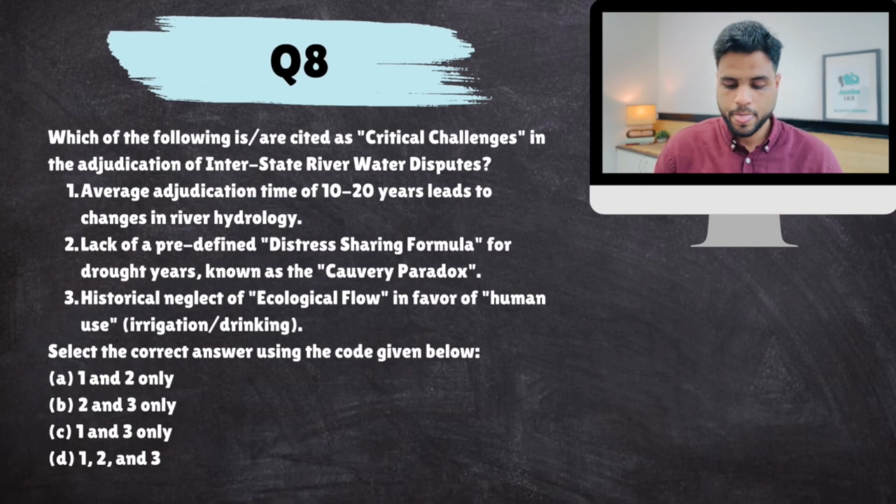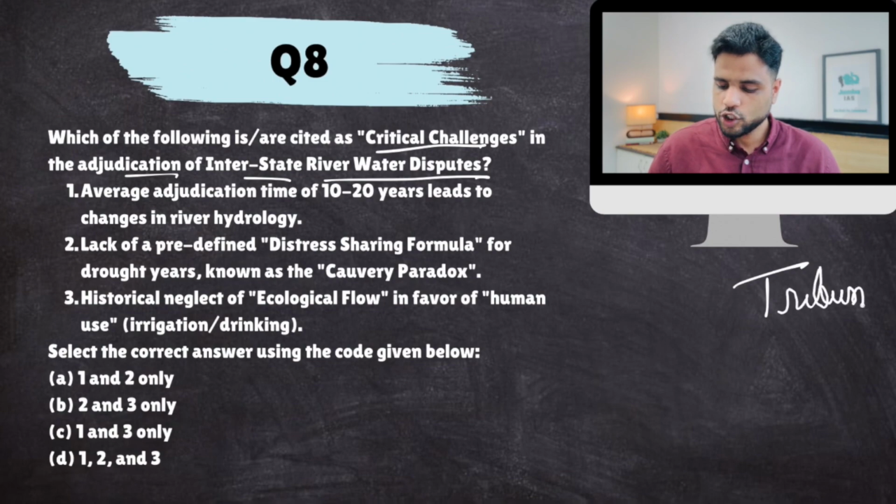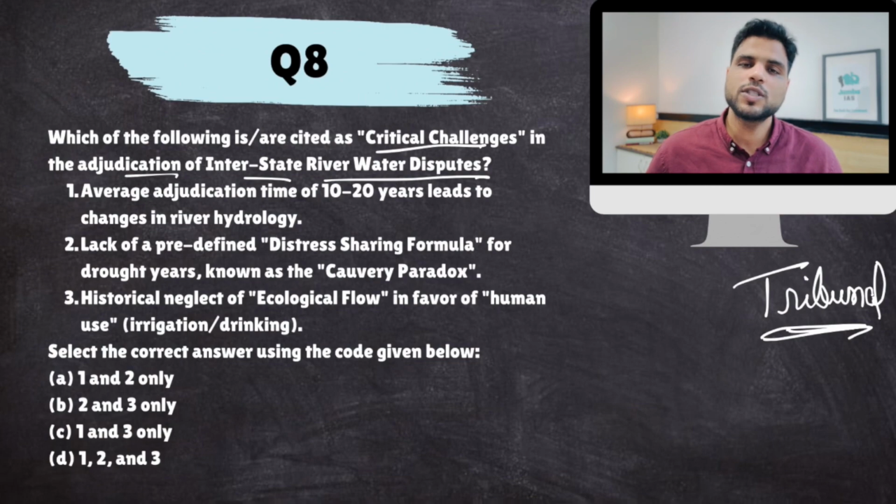Okay, next. Which of the following are cited as critical challenges in adjudication of interstate river water disputes? You see, our constitution has created a proper mechanism for solving interstate river water disputes. Whenever there is an interstate river water dispute, an interstate river water tribunal would be formed and their judgment is binding. Yet, disputes are still there. Despite the award of these tribunals, states generally do not follow these awards and the cases go to Supreme Court.